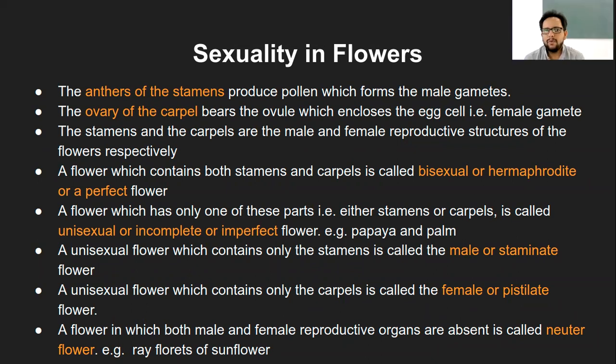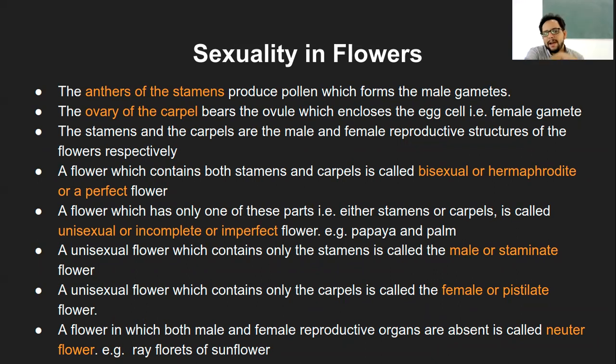Correct. So we are going to see this in the case of self-pollination. Whenever both male and female reproductive structures are present in the same flower, it becomes much easier to pollinate, right? The pollen grain just has to fall on the stigma right then and there, and that's when pollination is easier.